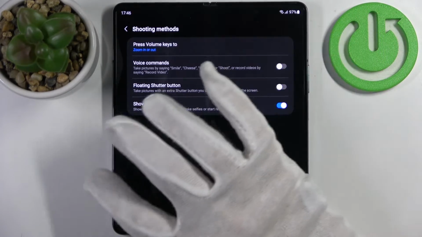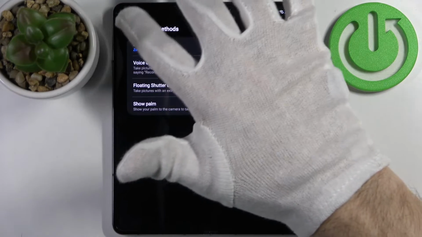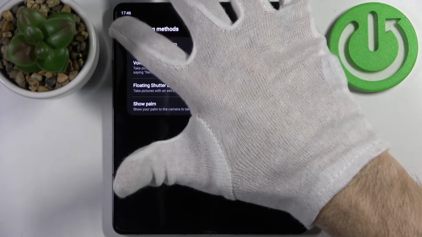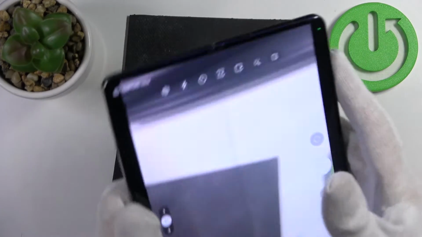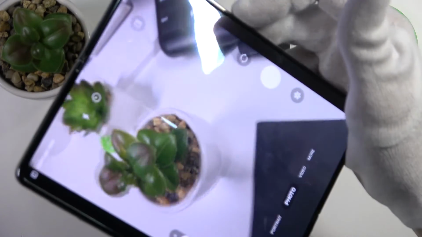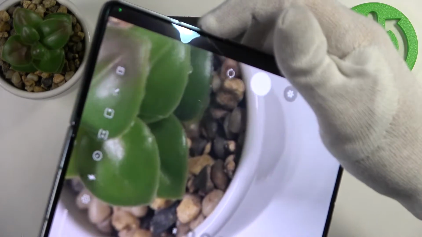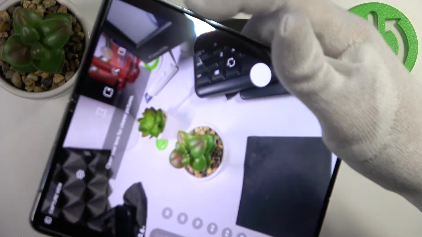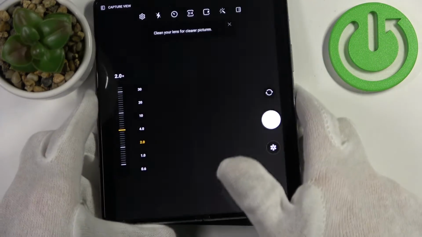So let's set it to zoom and try this feature out. So as you can see now with these volume keys, I can zoom in or zoom out into this flower. So yeah,